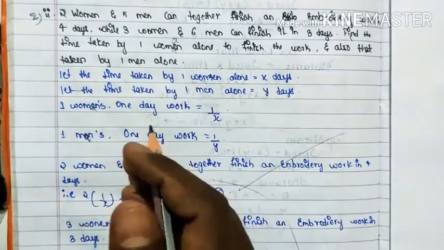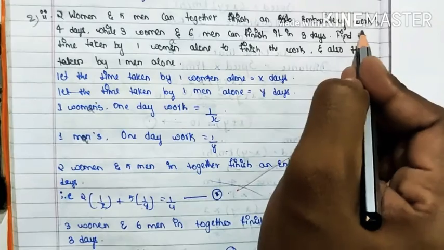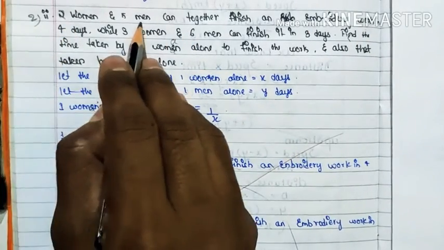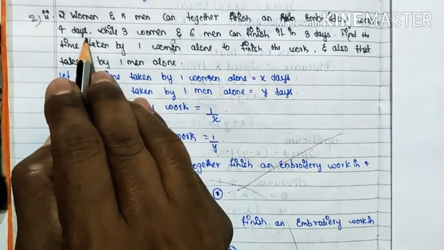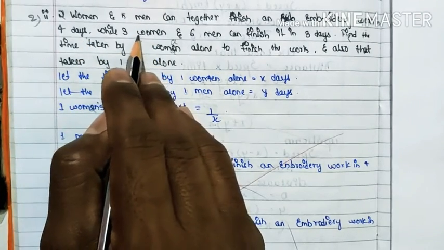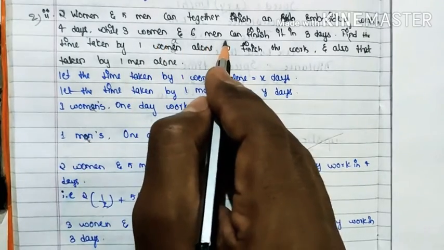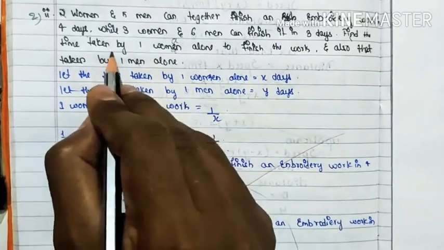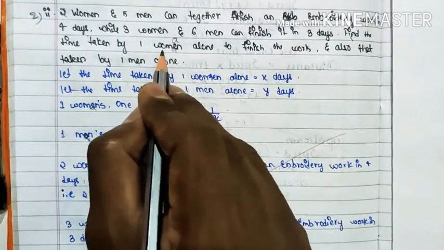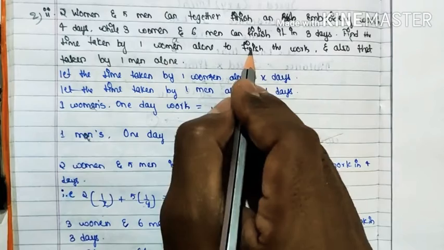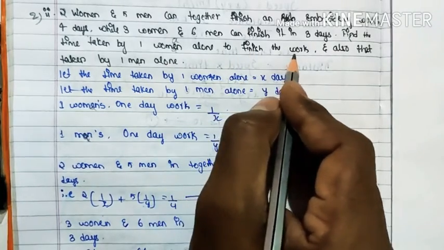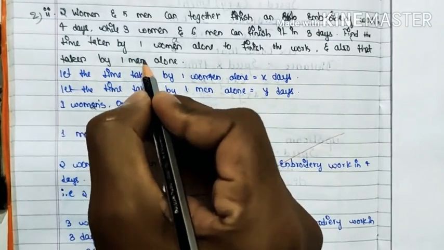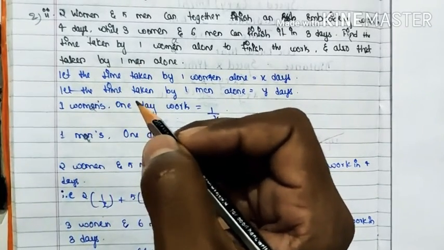So now the work is embroidery work given to some people. If you give the work to 2 women and 5 men, they complete the work in 4 days, and if you give the same embroidery work to 3 women and 6 men, the work will be finished in 3 days. They are asking us to find out, if you give the same work to only one woman, how many days she will take to finish the work, and also how many days one man alone will take.